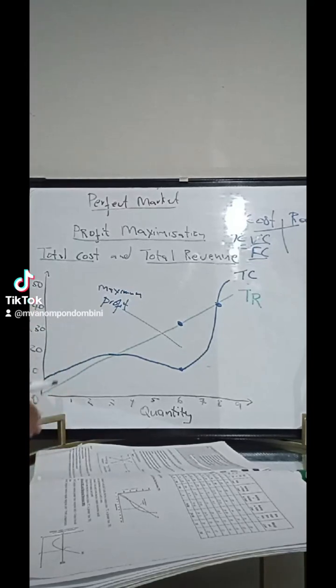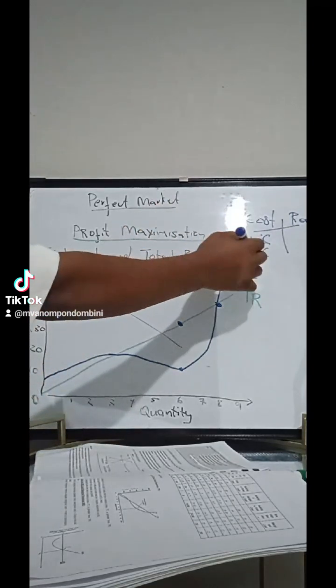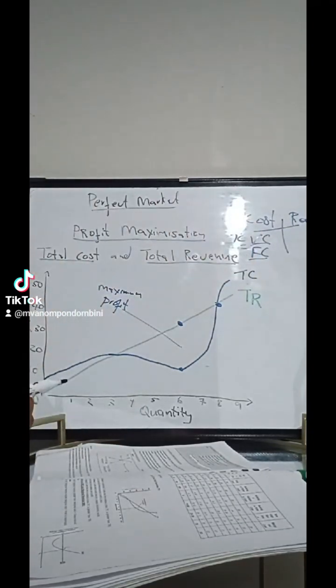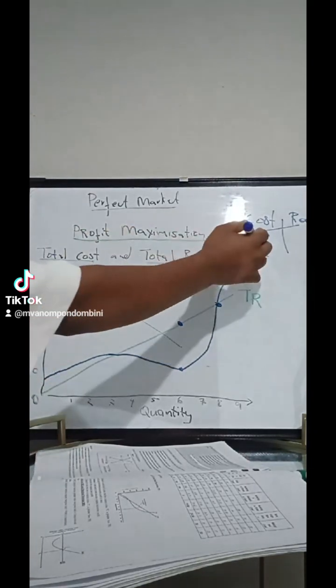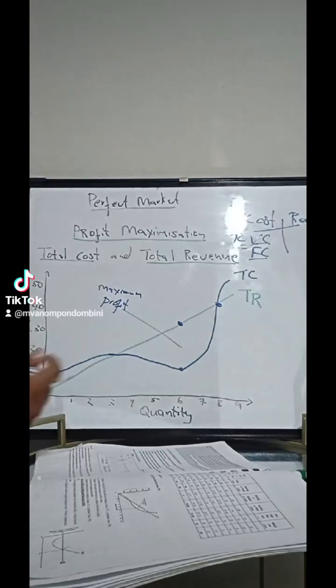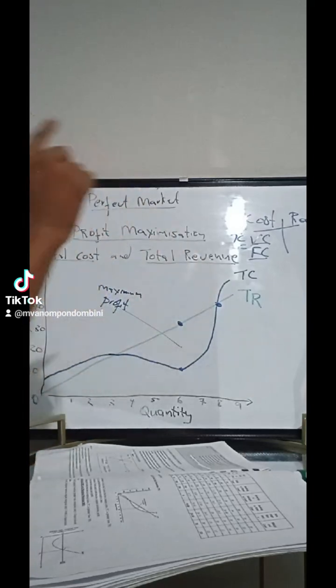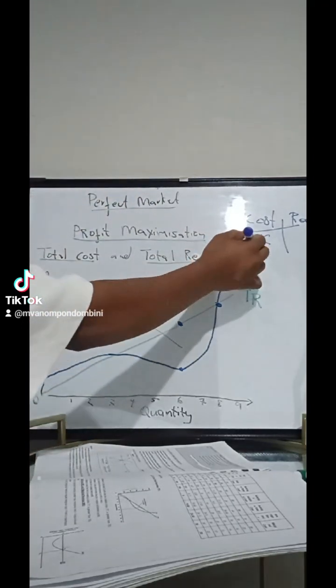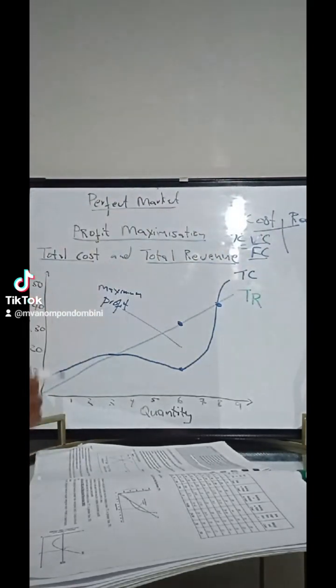Whether you produce 0 items or produce 2 items, you'll be paying the same amount under the fixed cost. Meaning it does not change regardless of how many items are produced, but the variable cost depends on the output produced. The more you are producing the items, the more you have to pay the variable cost.